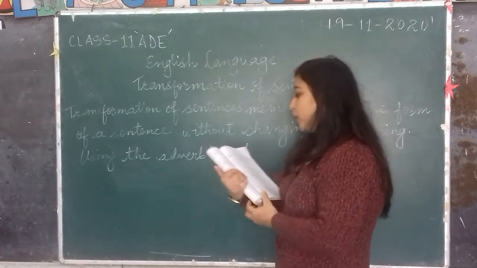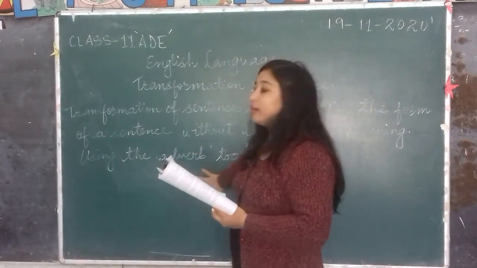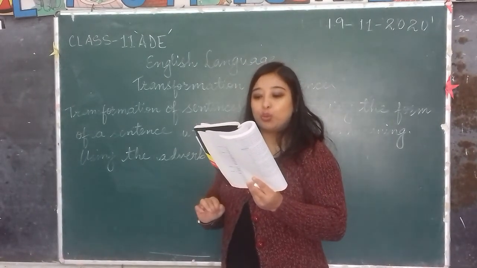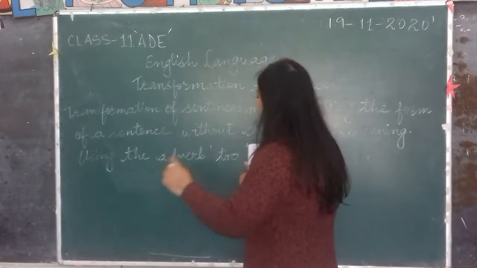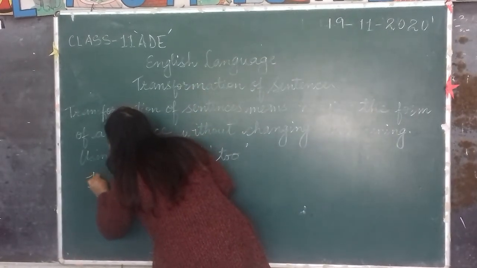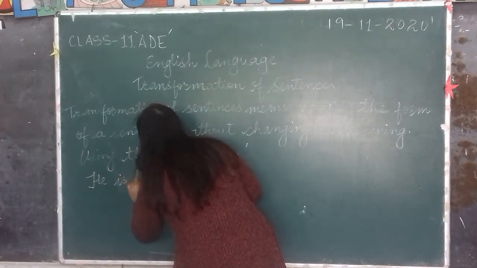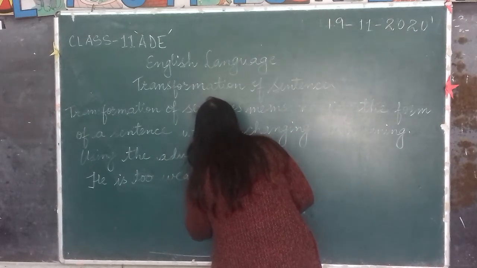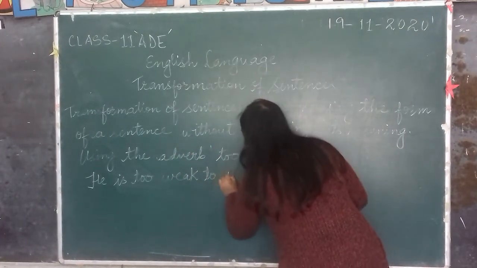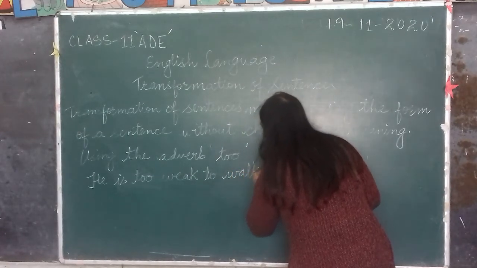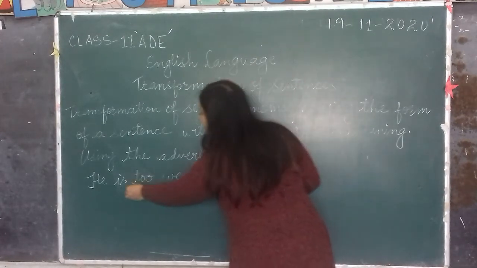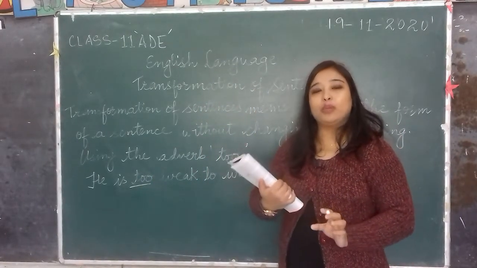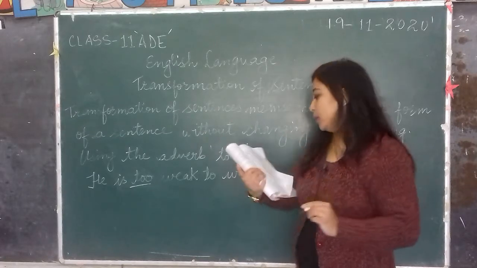For example, I'm going to read it out to you: He is too weak to walk. Suppose this is the sentence using the adverb to. In order to change its form, you'll have to use so that.